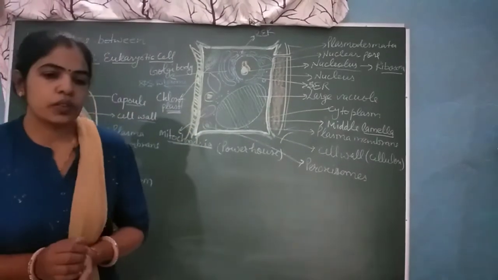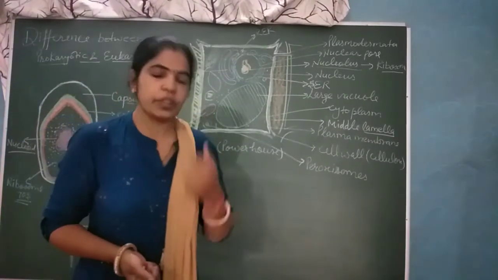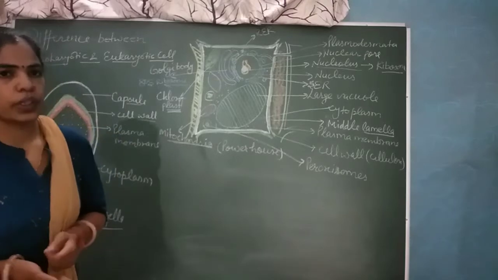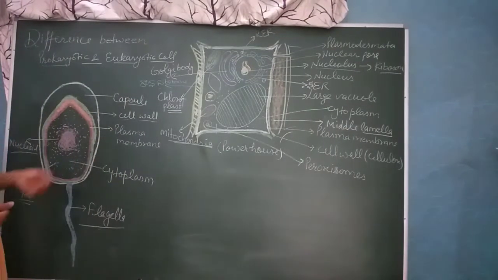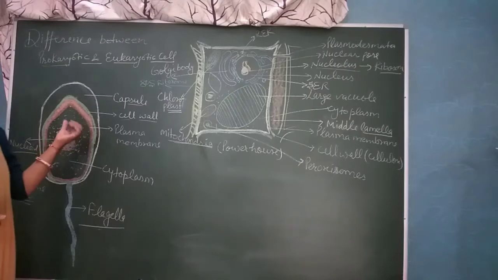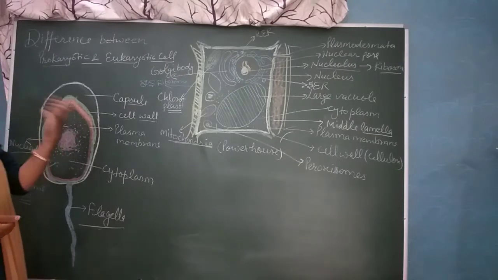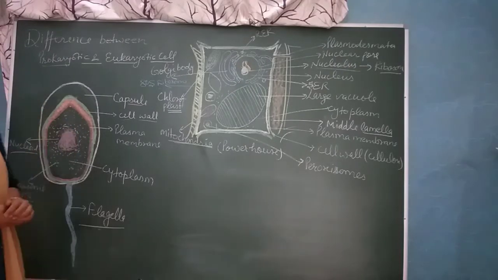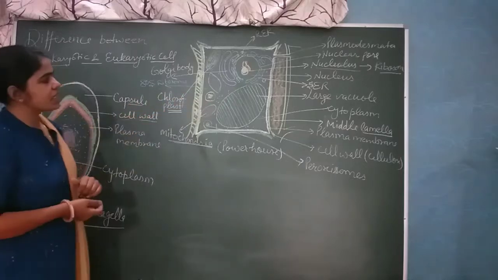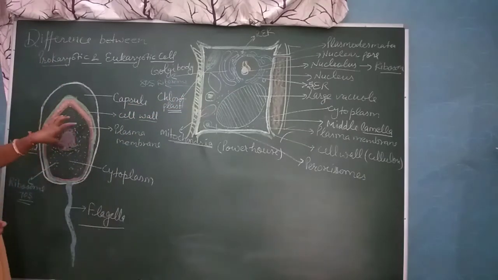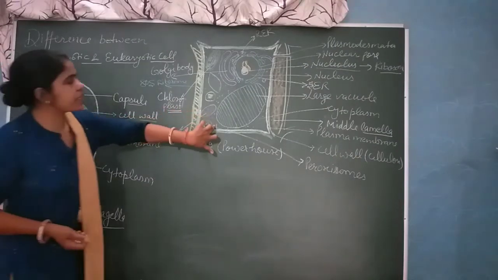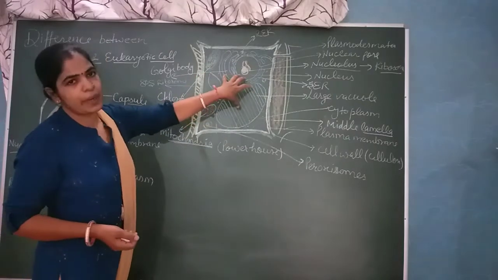Hello students, in this video we will discuss the difference between prokaryotic and eukaryotic cell. As you can see here in the diagram, these prokaryotic cells are smaller in size, microscopic, up to 5 micrometers, while these eukaryotic cells may be 5 up to 100 micrometers. In the prokaryotic cell, the cytoplasm is not compartmentalized, while in a eukaryotic cell the cytoplasm is compartmentalized.